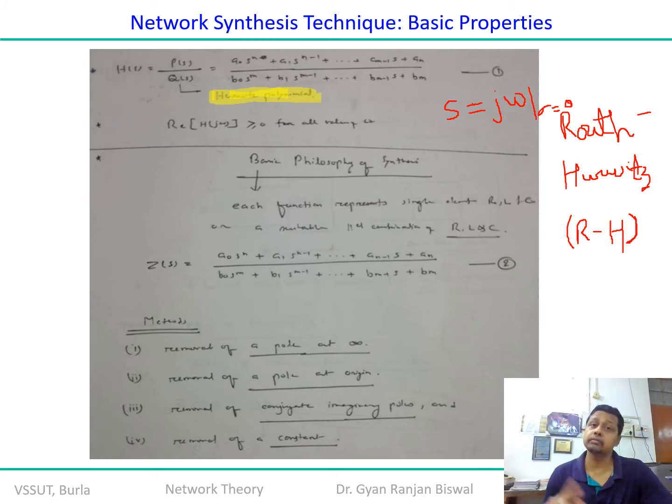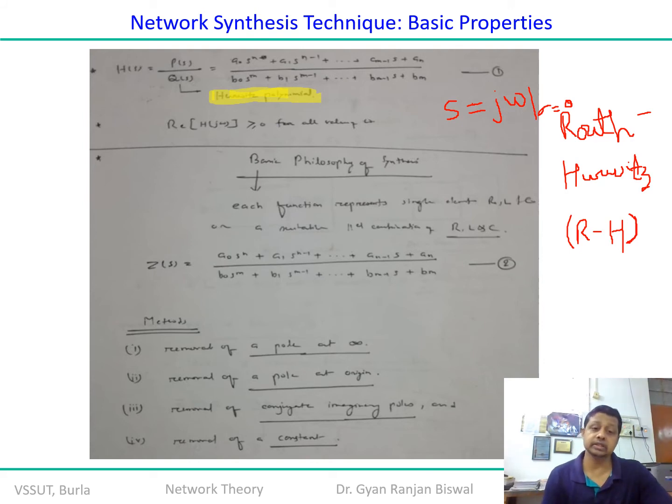Out of those m poles, not a single pole should exist at infinity. If it is so, then you rearrange your transfer function in such a way that you remove that particular pole from infinity. I hope this idea is clear to you.